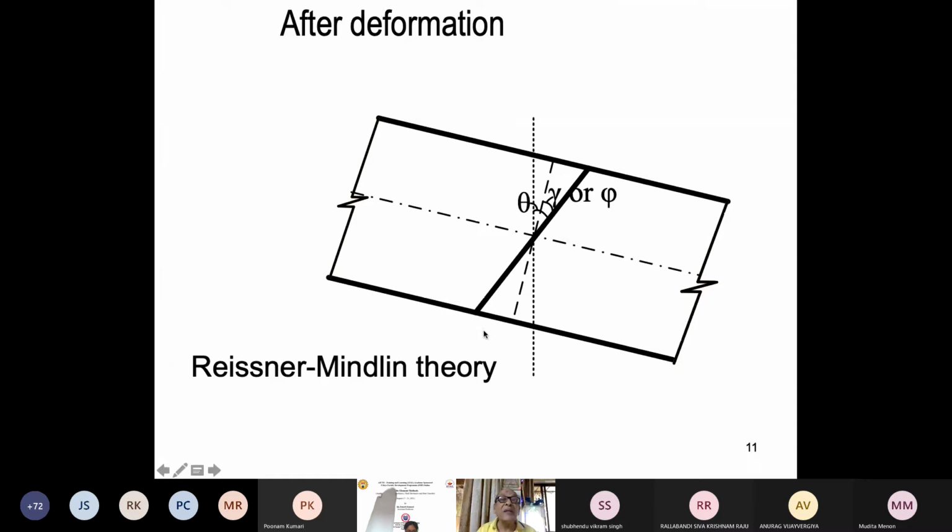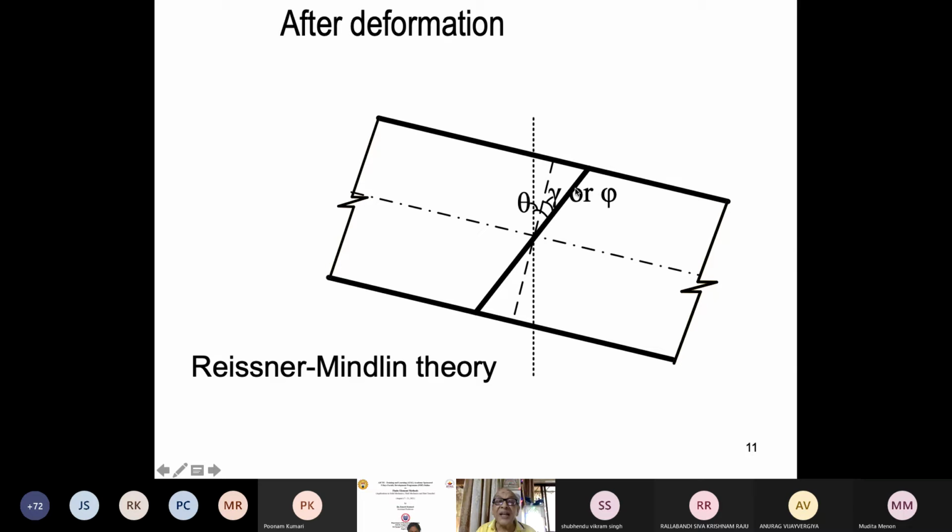So please remember the basic assumptions. And in all this, because we are assuming shear strain, this normal does not remain 90 degrees to the middle plane or neutral axis. There is an additional angle here. Total rotation from vertical is more than 90, or it can also be less than 90 depending upon the situation.